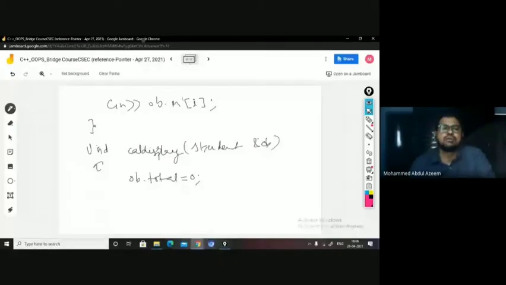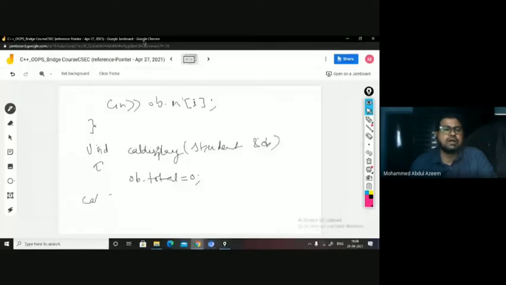Initializing total value as 0. Now I will try to find the sum of this array. How do I find the sum of the array? I have to use probably the for loop again. So before that, I wanted to display, let us say, student number and student name.